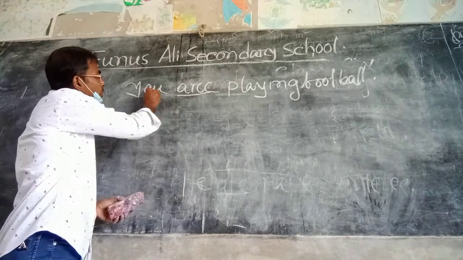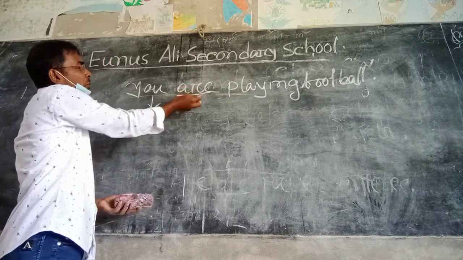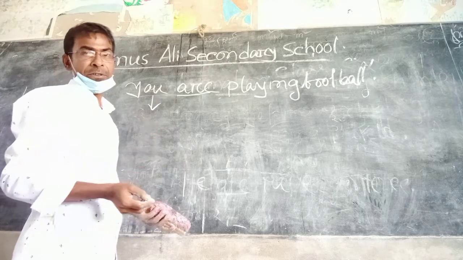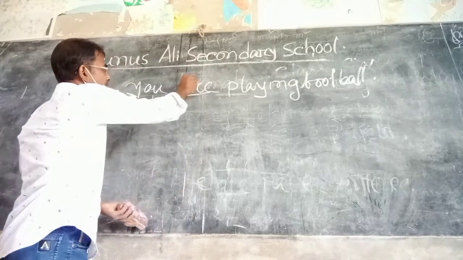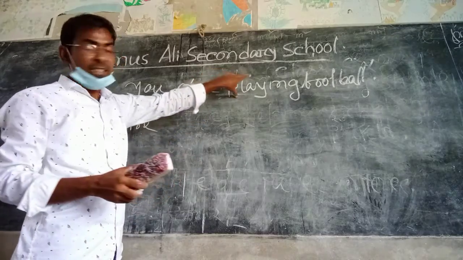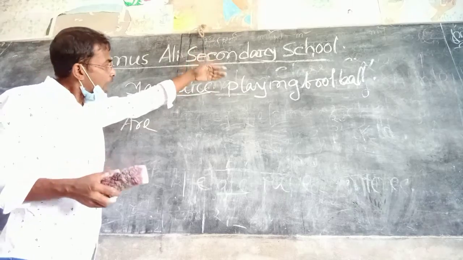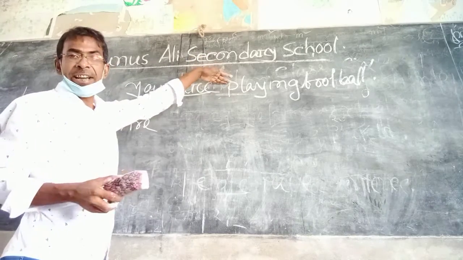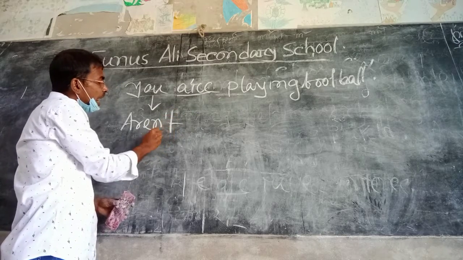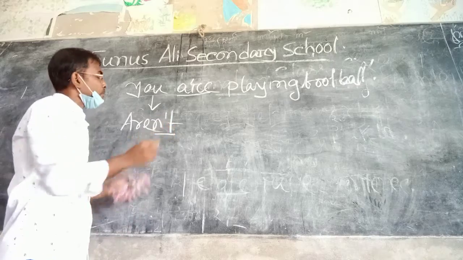Now we have to transform it. At first we have to take the auxiliary verb in the initial place, that is, are. As the sentence is affirmative, now we can use a negative word, that is not, the shortest form n't.